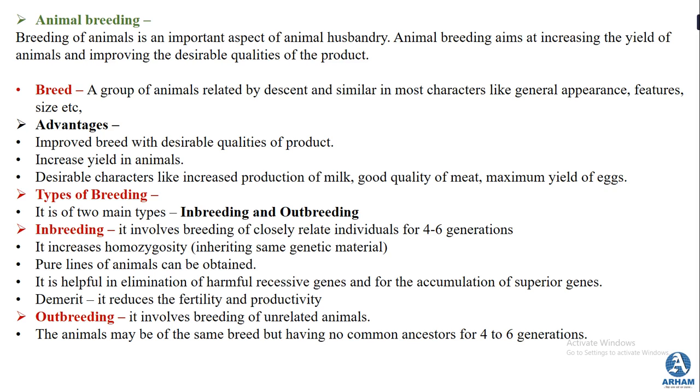When we speak about outbreeding, it involves breeding of unrelated animals. The animals may be of the same breed, but they are not from the same common ancestors for about 4 to 6 generations.